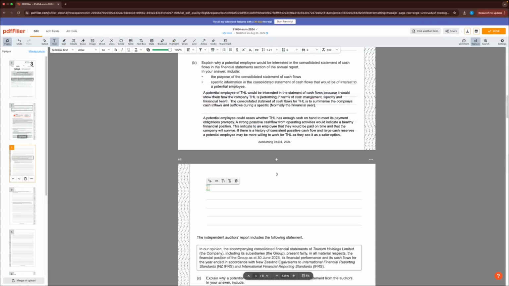Alrighty, we'll come down onto this next line here. Just a little bit more on this question, guys, and we'll wrap that up. We'll say something about the fact that understanding the statement of cash flow could help a potential employee make an informed decision. One of those buzzwords that NCA really likes to hear: informed decision about whether or not to work for the company. So we'll say that in here.